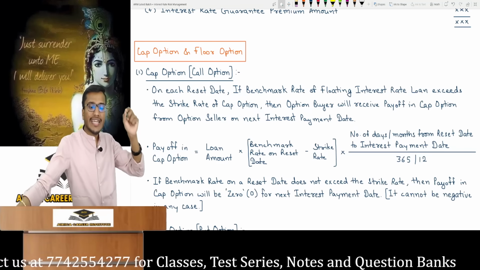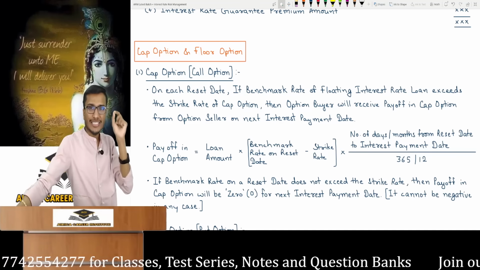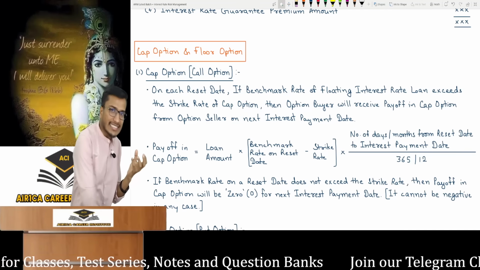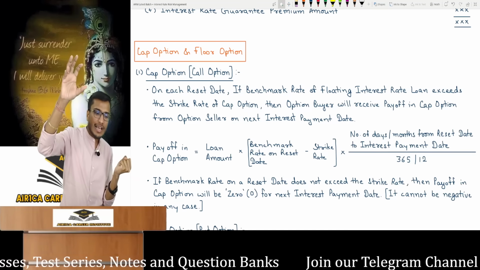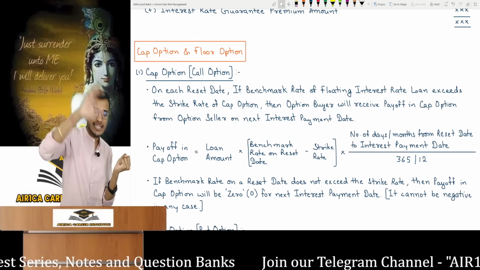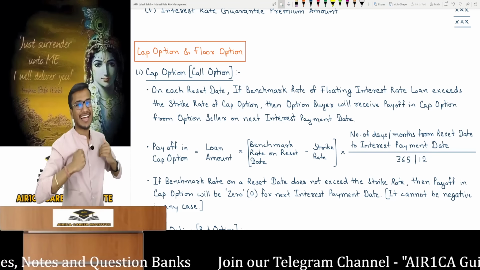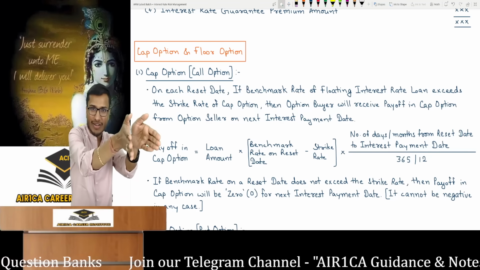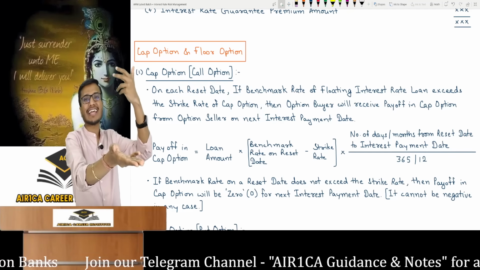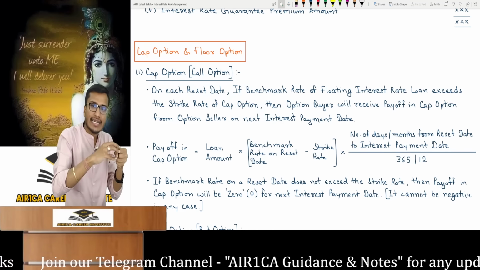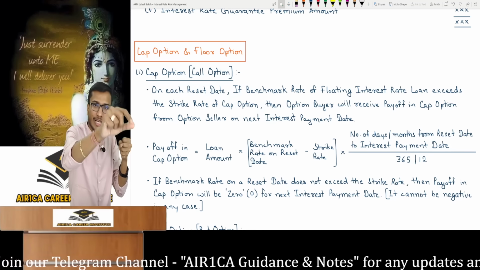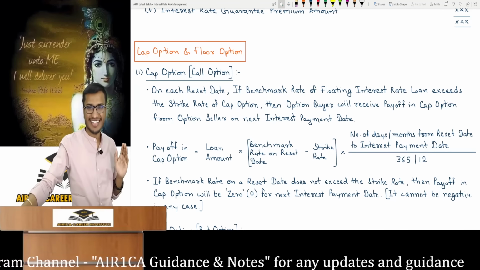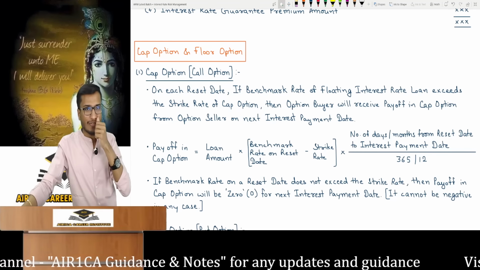You can read it on each reset date. If the benchmark rate of the floating interest rate loan exceeds the strike rate of the cap option, this means on every reset date, you will diligently check if the market interest rate is going above the option's strike rate, and if it goes above that, then the option buyer will get a payoff from the option seller on the next interest payment date. You can call it the next reset date, which for us is the interest payment date. Interest for today's reset is paid on the next reset date. We call that the interest payment date according to this reset date. Understood? Keep this in mind. So the payoff settlement will happen on that same day.